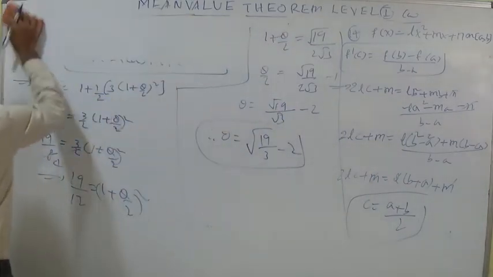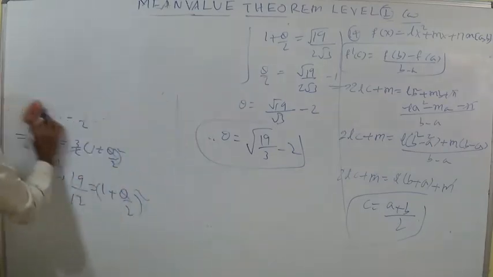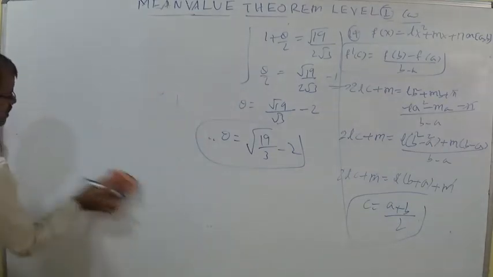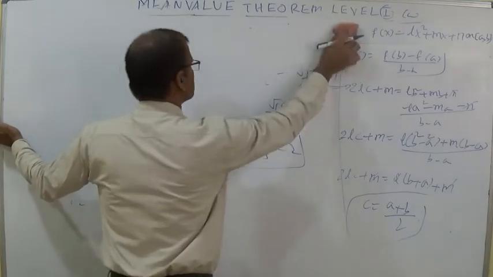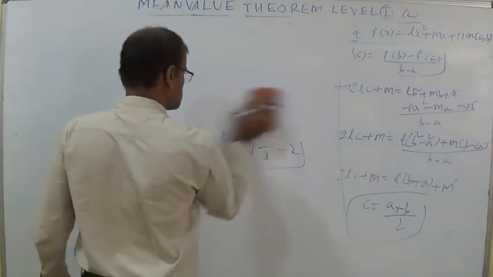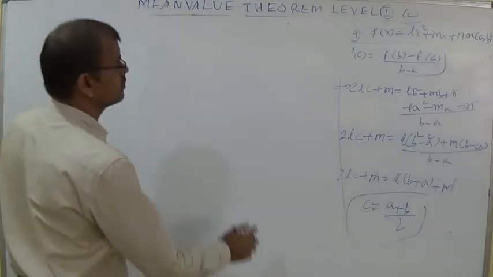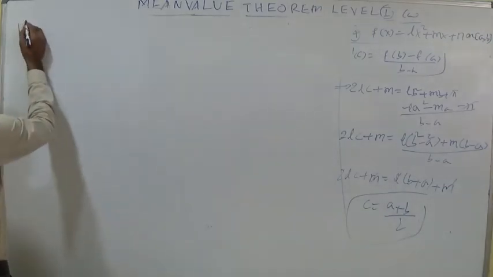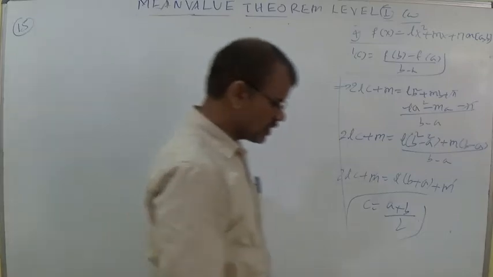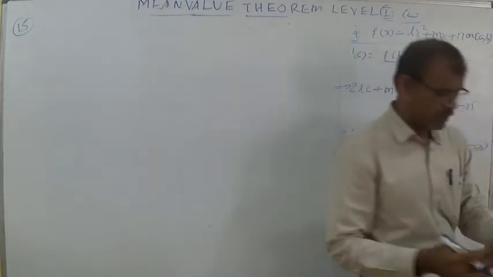So whenever the value of the derivative we get lies between the values a and b as the arithmetic mean, it is also said to be the intermediate value. Next, let us discuss the 15th question, the last question of the level 1 class.